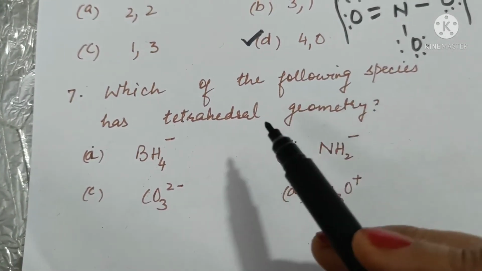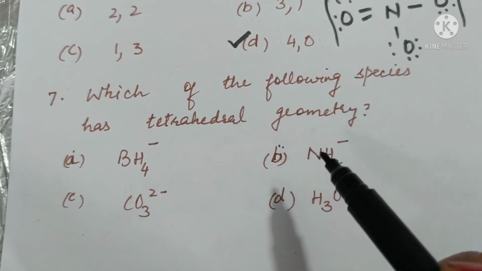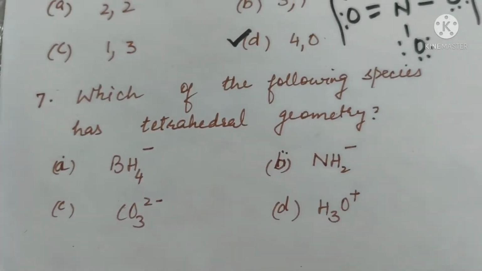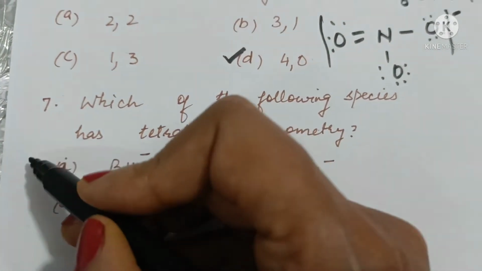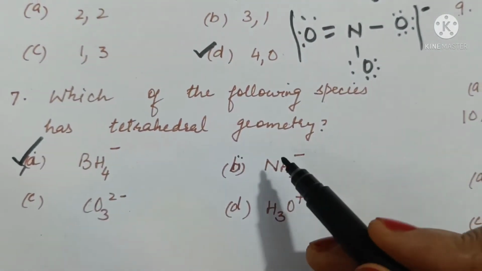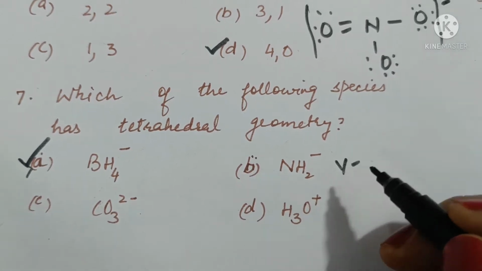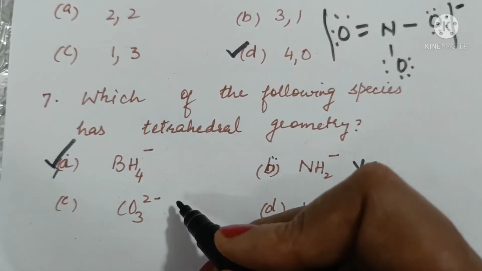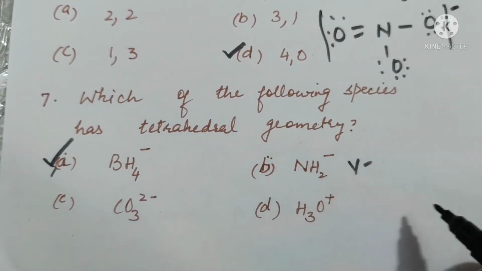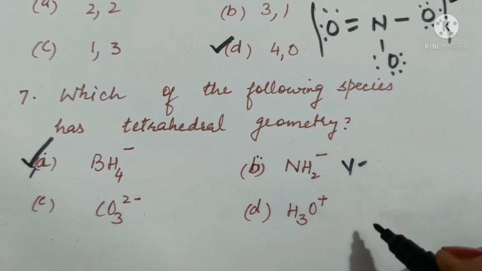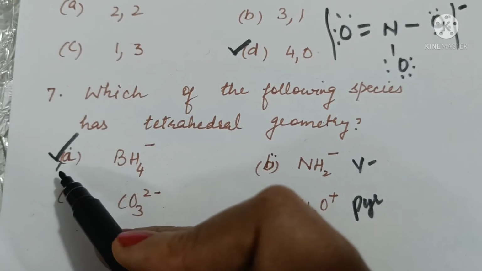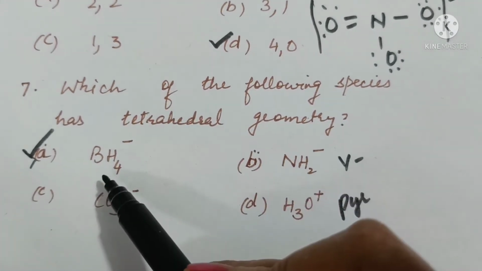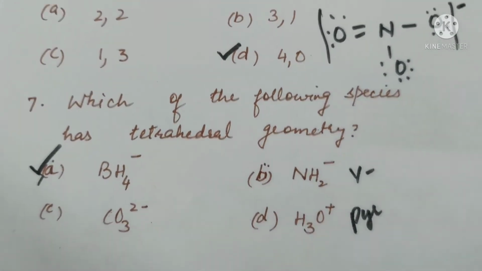Which of the following species has tetrahedral geometry? BH4 negative is tetrahedral, NH2 negative is V-shaped, carbonate is triangular planar, and hydronium ion is pyramidal. So option A, BH4 negative is tetrahedral.